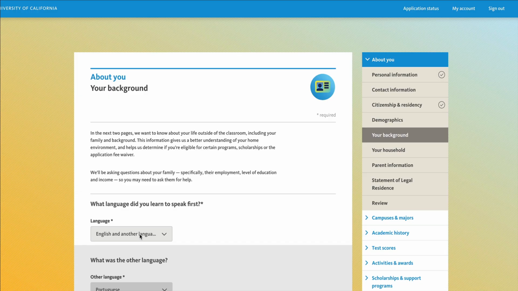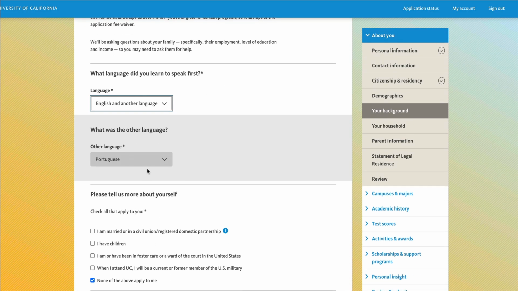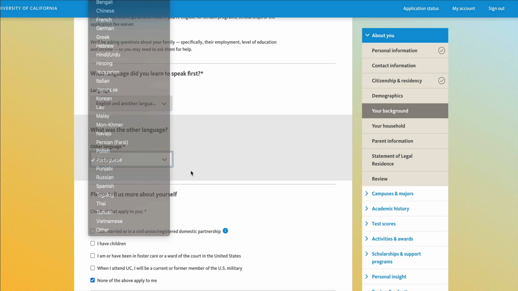Maybe it was English, maybe it was another language. If you select English and another language or just another language, it will ask you to report what other language you learned to speak. So you'll report that.